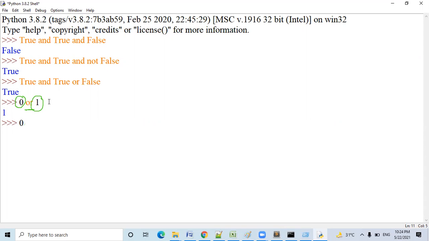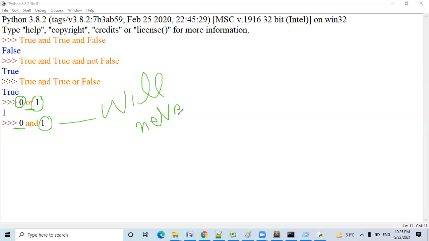Understand? But 0 and 1, what will happen? Point to be noted: in case of AND, if the first condition is false, the second condition will never be checked, because there is no benefit in checking it.